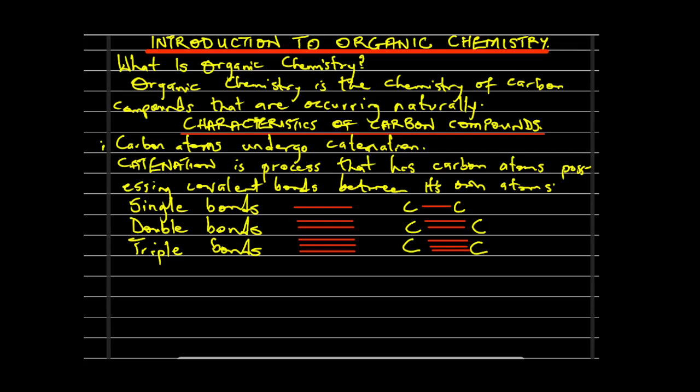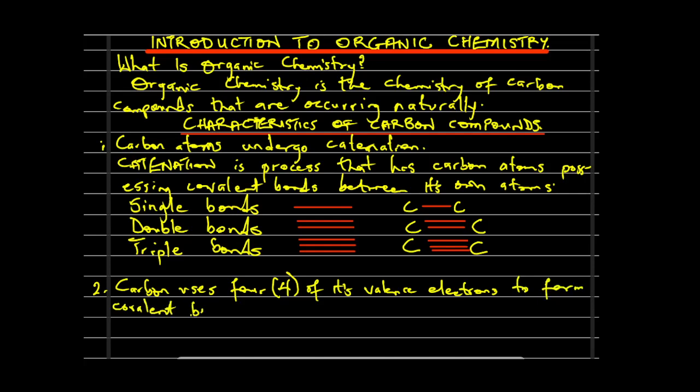Number 2 is that carbon uses 4 of its valence electrons to form covalent bonds with substances like hydrogen gas, oxygen gas, nitrogen gas, as the case might be, and also with the halogens.